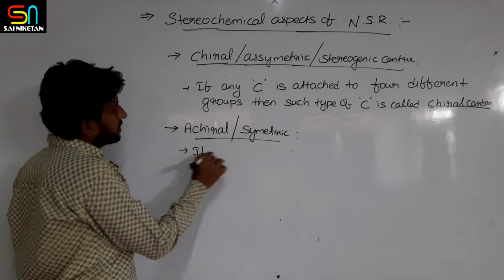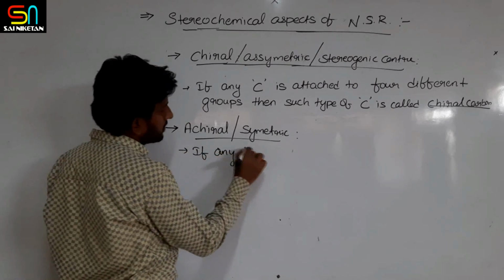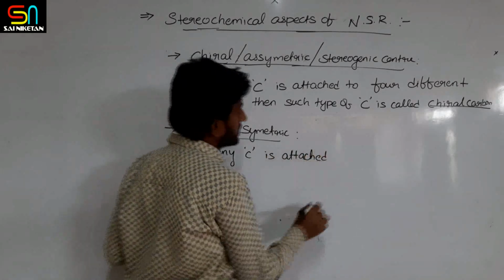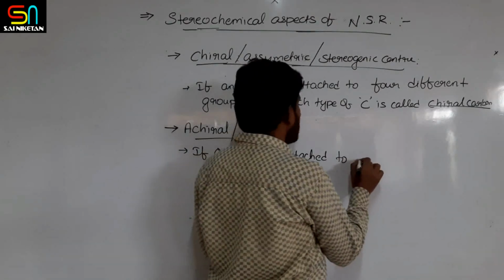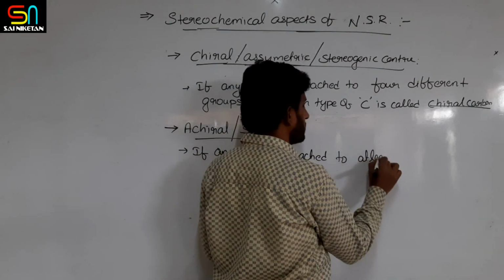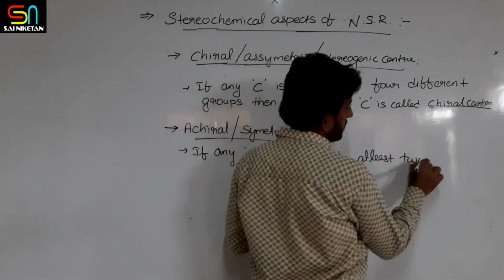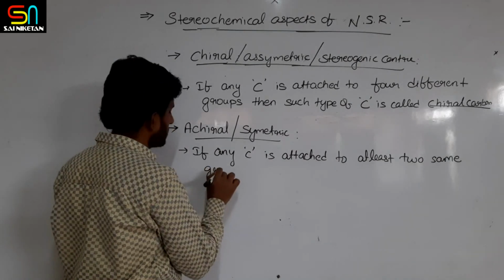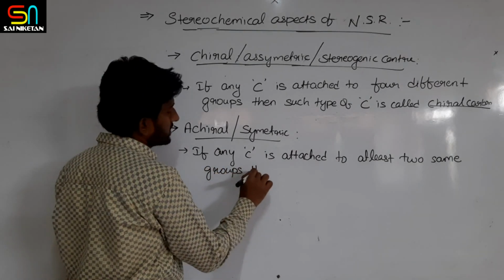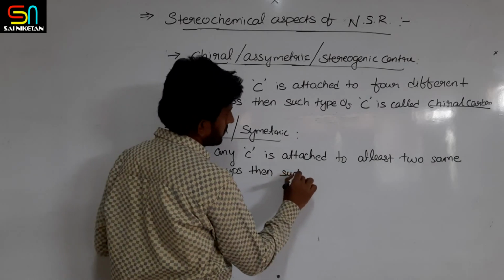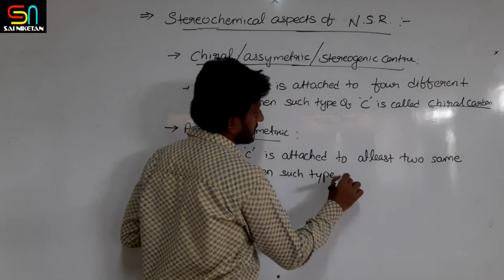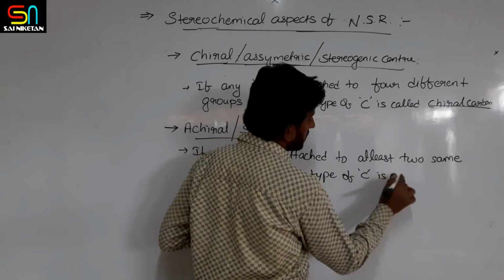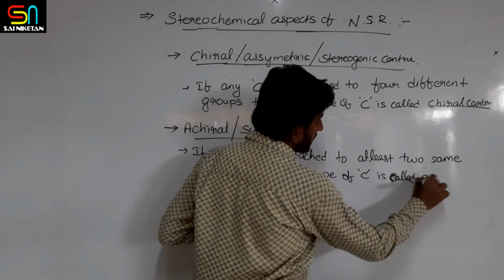If any carbon is attached to at least two same groups, then such type of carbon is called achiral.